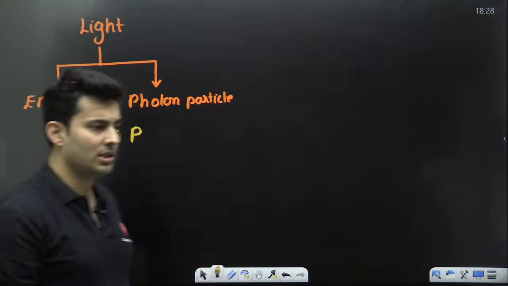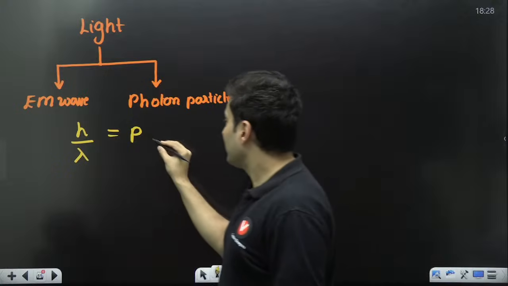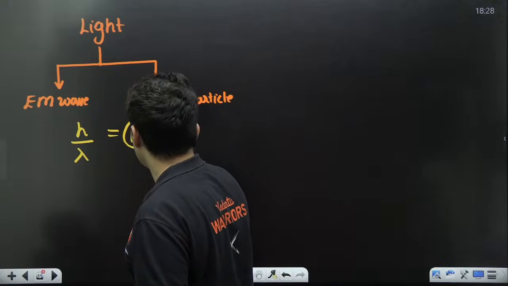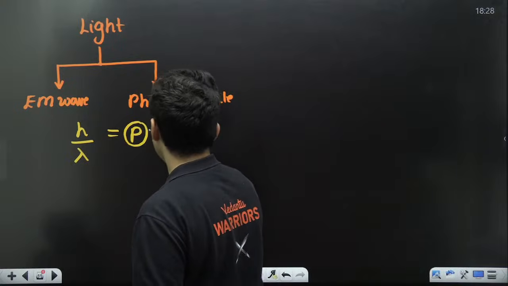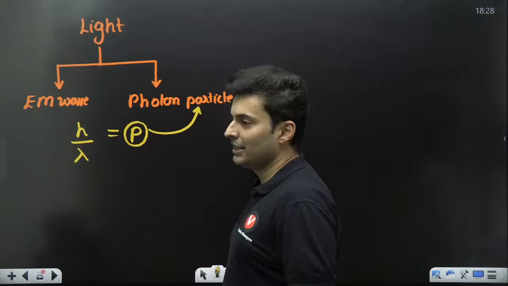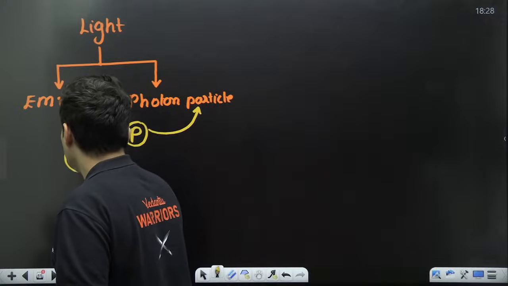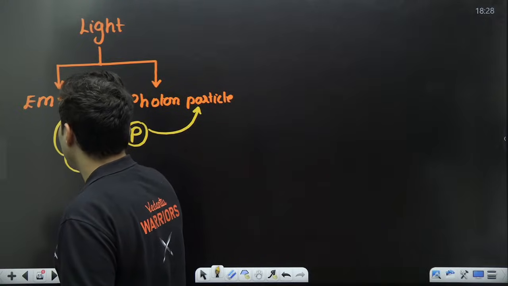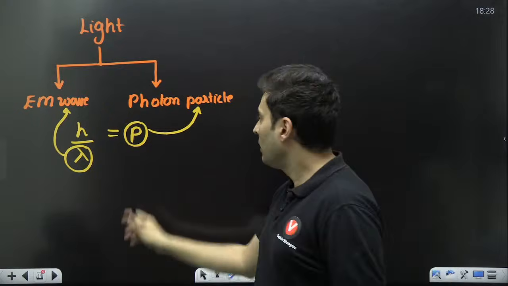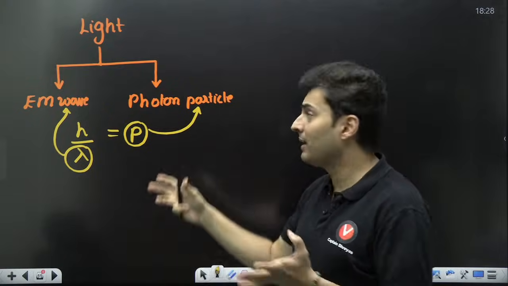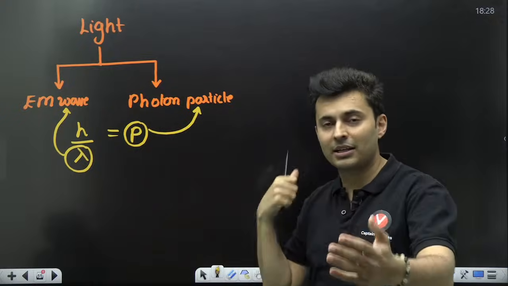Momentum is a term associated with particle nature. Lambda is a term associated with wave nature. Agree? Wavelength, wave. Momentum, particle behavior, impact.